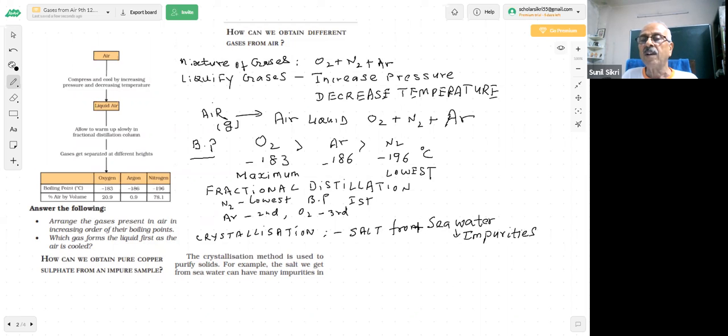Heat it, and then allow it to cool, filter the salt water. You will filter the seawater, and some impurities are gone. Heat it, form a saturated solution, cool it. On cooling, what do you get? Beautiful crystals of sodium chloride, salt, which you are eating at your homes. This is pure salt. So how are you getting pure salt from seawater? By the process of crystallization. Seawater has large impurities. This question was given to the students.